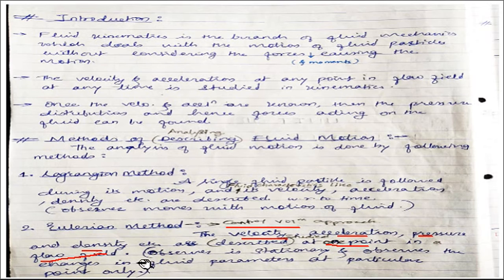So the observer is stationary and observes the changes in fluid parameters at a particular point only, at a particular location only. Okay, this is called the Eulerian method.